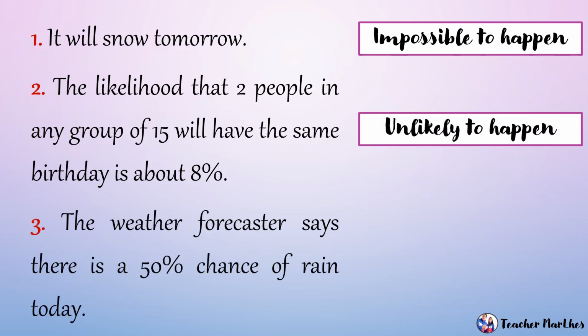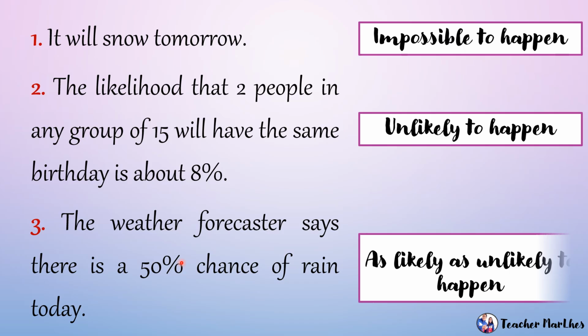Number 3, the weather forecaster says there is a 50% chance of rain today. So we have 50%. So ibig sabihin po, kalahati. So the probability is as likely as unlikely to happen. Kapag 0, so ibig sabihin, imposibleng mangyari. So this is impossible to happen. Kapag hindi lumampas ng kalahati, ang probability ay unlikely to happen. Kapag kalahati siya or 50%, the probability is as likely as unlikely to happen.